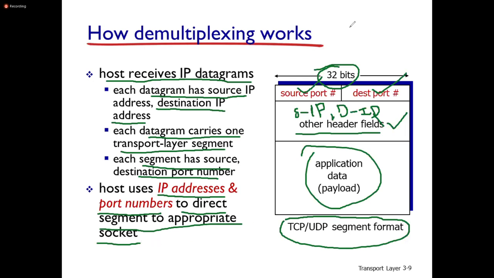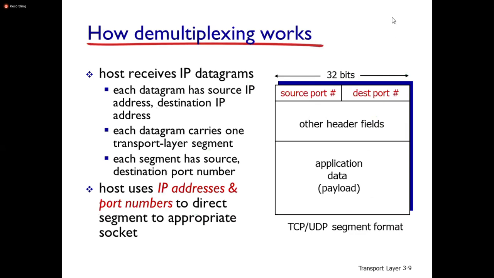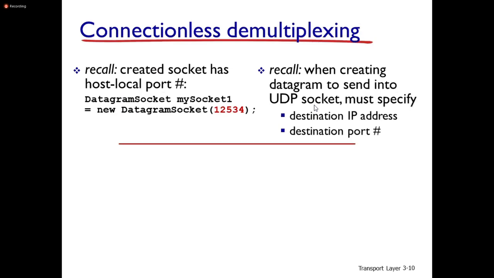This is the segment format you need to keep in mind, called the TCP/UDP segment format. That is the transport layer data unit. So let us look at how this demultiplexing works. If it is a connectionless service, connectionless means User Datagram Protocol. Initially the socket is created, and each datagram carries one segment of information.